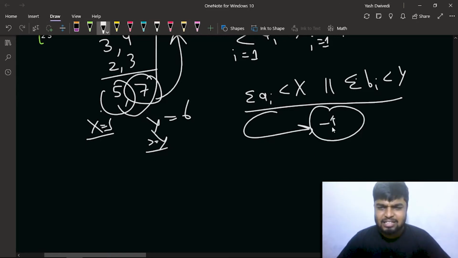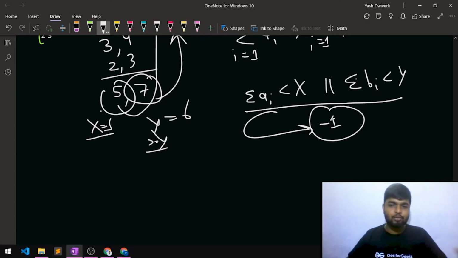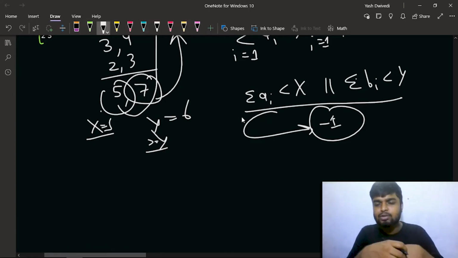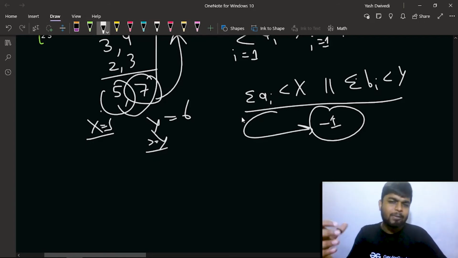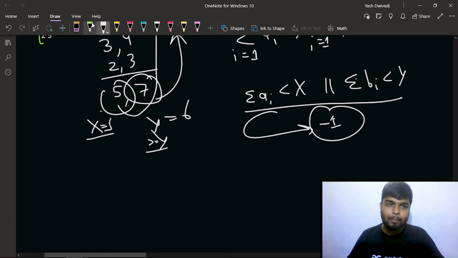This is the base case. Initially, it is not necessary that you start to solve the problem and in the end determine when you will get a -1. When you get the problem, straight away you can take the summation of all the AI and BI, and if either the sum of AI is less than x or the sum of BI is less than y, or both are less, then you will simply print -1 because you cannot make the sum.